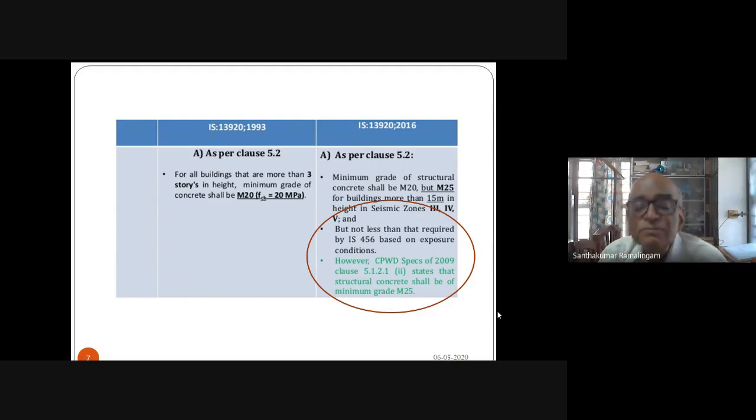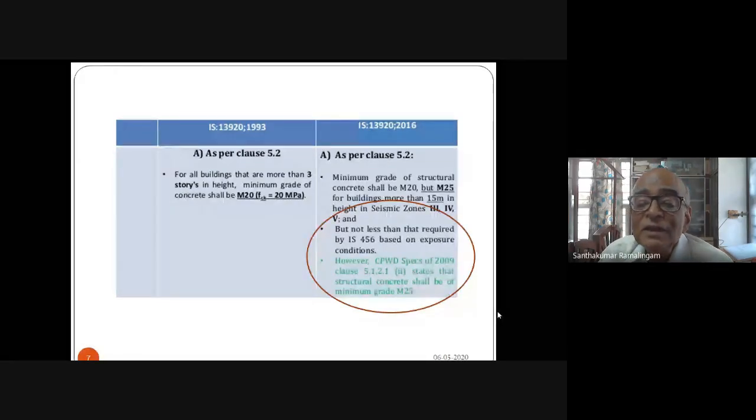Therefore, if you are in seismic zones 3, 4, and 5, minimum grade is M25. This is notwithstanding other provisions with respect to fire, with respect to cover, with respect to environment. The minimum grade that is to be used for seismic resistance can be said to be M25 in seismic zones 3, 4, and 5. Next slide.